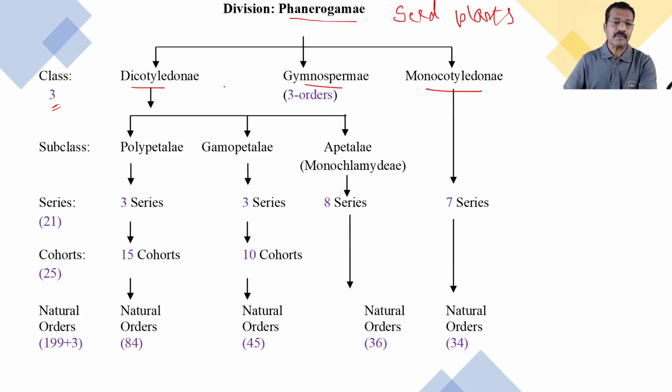Now these dicotyledons are further divided into subclasses, and these subclasses are also 3 in number. They are polypetalae, gamopetalae, and apetalae. It is also called monochlamydeae. Then these subclasses are divided into series, and in all there are 21 series. So polypetalae has 3 series, gamopetalae also has 3 series, and apetalae, monochlamydeae, has 8 series.